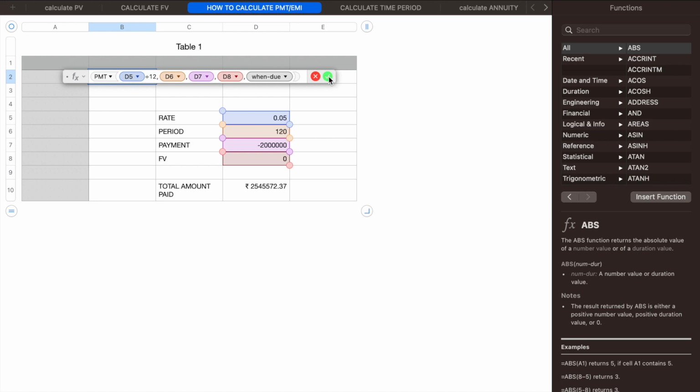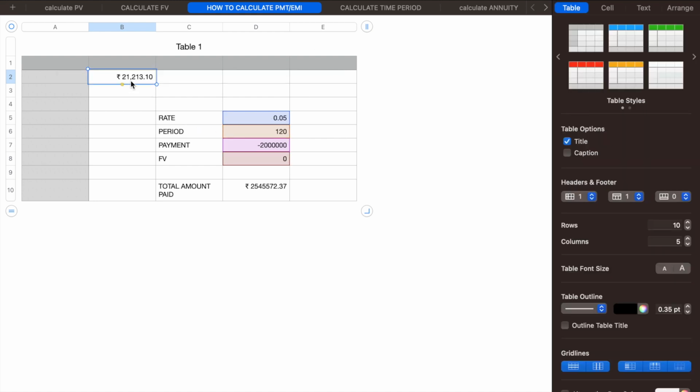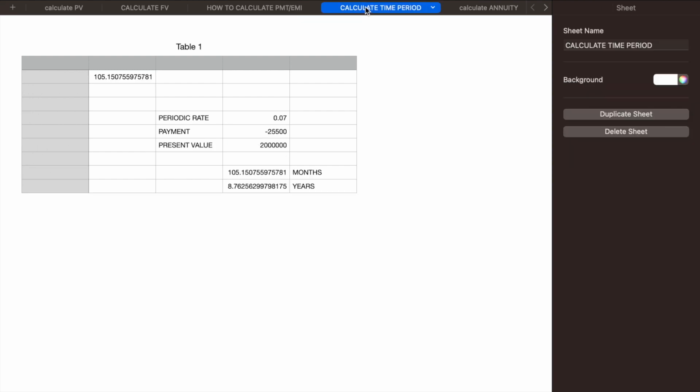So you are getting an EMI of 21,230. So if the rate of interest is 5%, you are going to pay after 10 years, and you have taken a loan of 20 lakhs. Ultimately you will be paying the bank 25 lakhs 45,572 rupees. Now let us calculate the time period. It is very simple. There is nothing much in this, but still we'll see how the calculation is done.